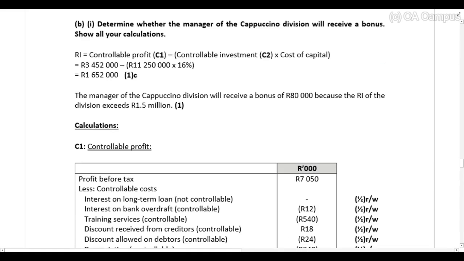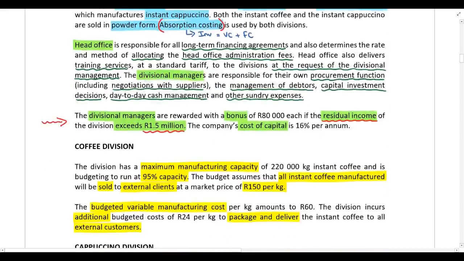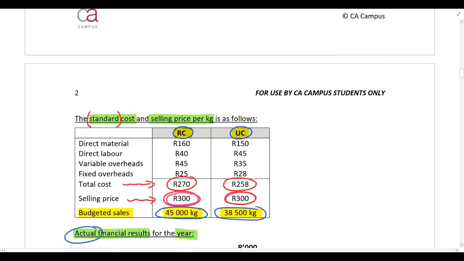So if we jump to the suggested solution, how do we calculate residual income? It is controllable profit, and you subtract the controllable investment multiplied by the cost of capital. That is our formula. So first we need to calculate controllable profit. And please remember guys, this is controllable profit before interest and tax. So once again, if you go back to the scenario and look at the information that you've been provided with.